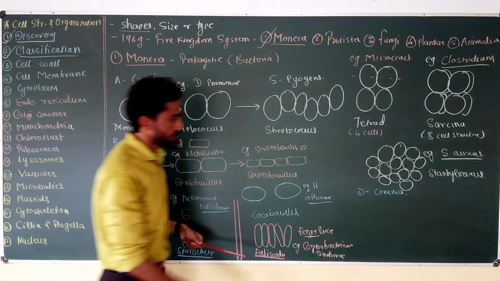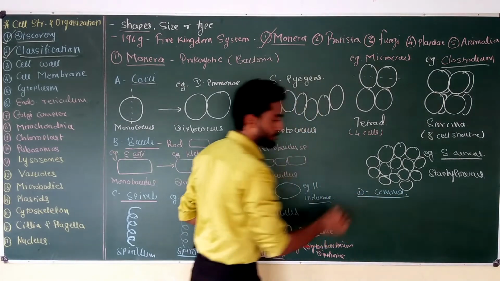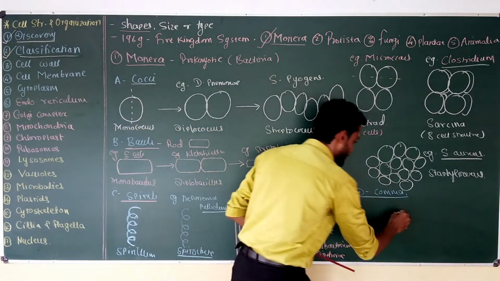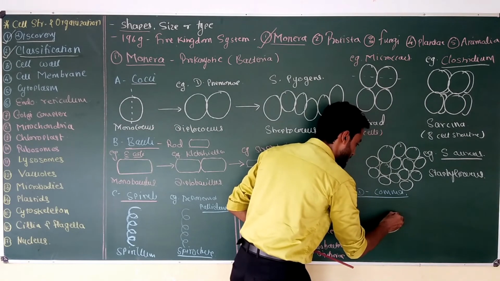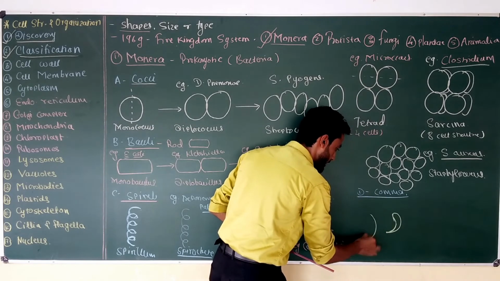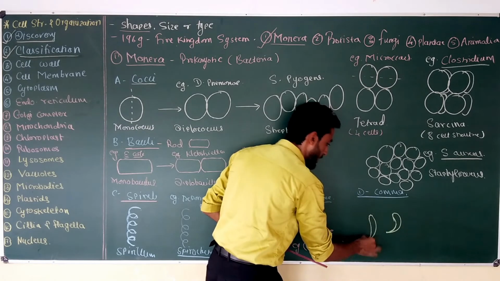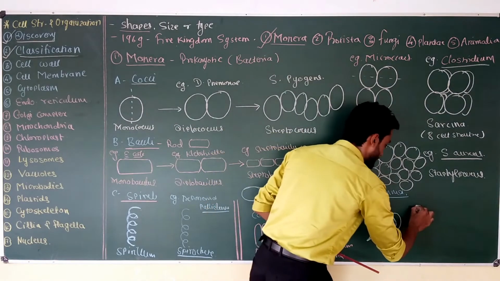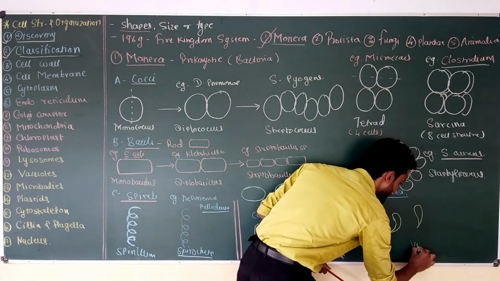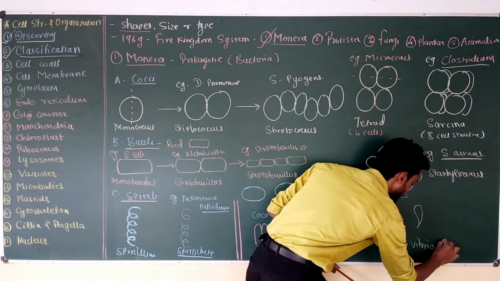And the last is the comma shape of the bacterium, and this comma-shaped bacteria is a curved structure like this. An example of this comma-shaped bacterium is Vibrio cholerae.